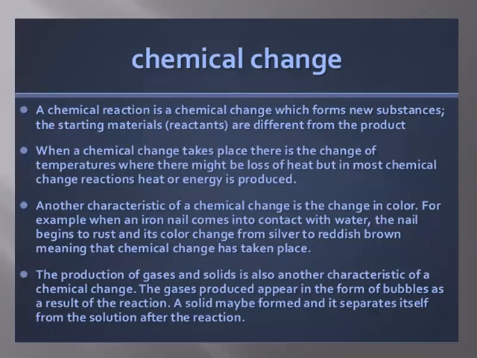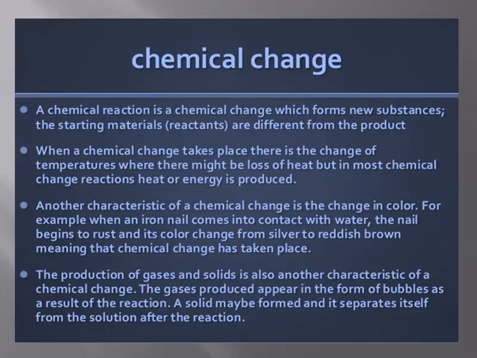The starting materials, also known as reactants, are entirely different from the new substance formed, that is the product. When a chemical change takes place, there is a change of temperature, where there might be loss of heat. But in most chemical changes or reactions, heat or energy is produced.